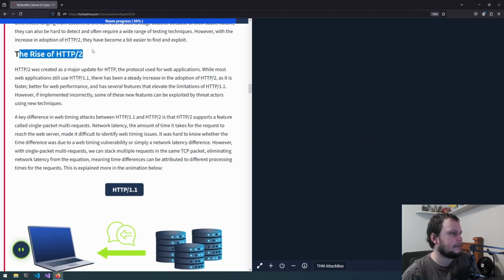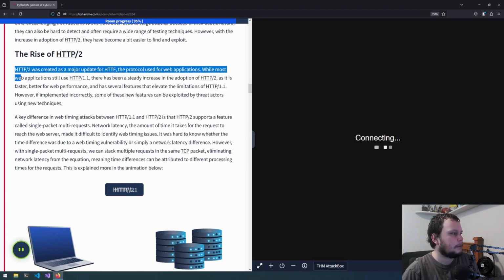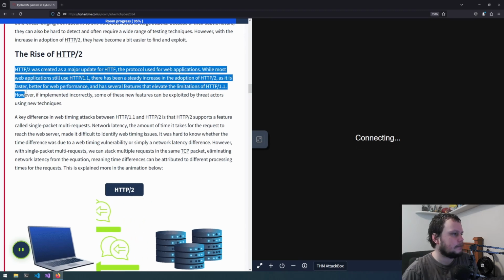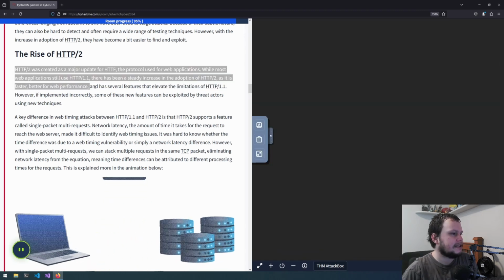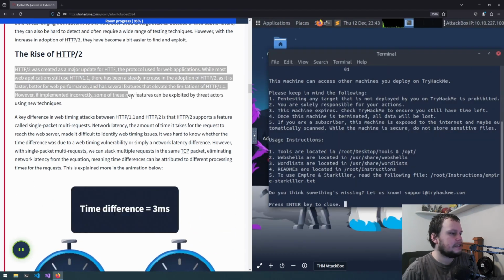The rise of HTTP2. HTTP2 was created as a major update for HTTP, the protocol used for web applications. While most web applications still use HTTP 1.1, there's been a steady increase in the adoption of HTTP2, as it is faster, better for web performance, and has several features that alleviate the limitations of HTTP 1.1. However, if implemented incorrectly, some of these new features can be exploited by threat actors using new techniques.